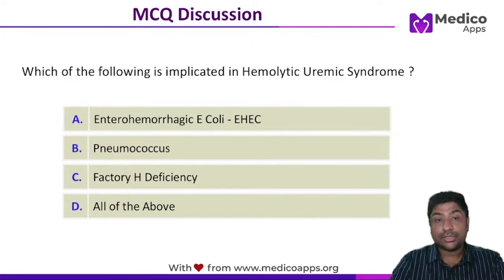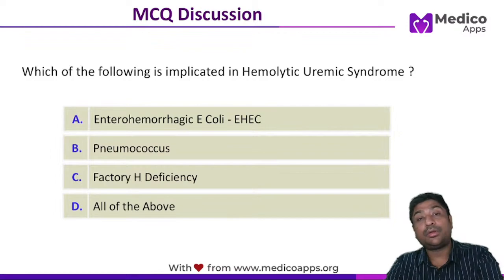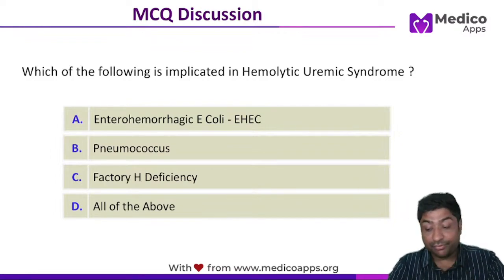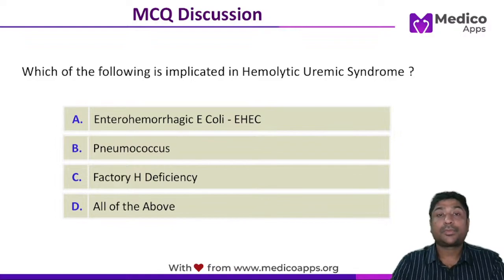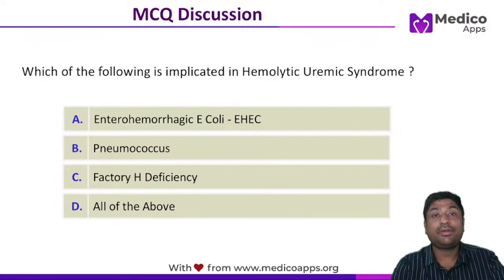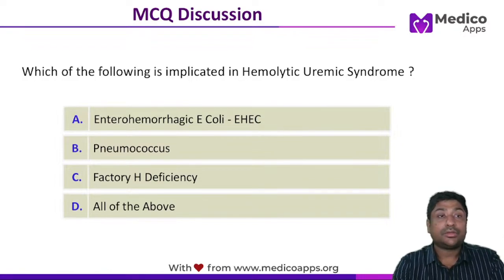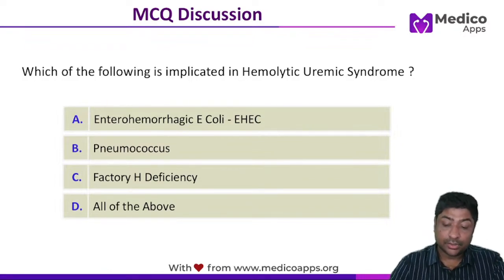Let's quickly look at what the clinical features of TTP, thrombotic thrombocytopenic purpura, are. Anyone? So, what are the clinical features? We can remember it by FAT NRI.